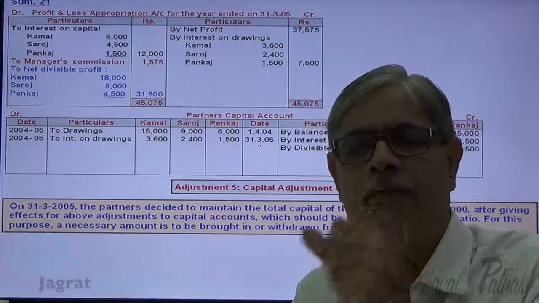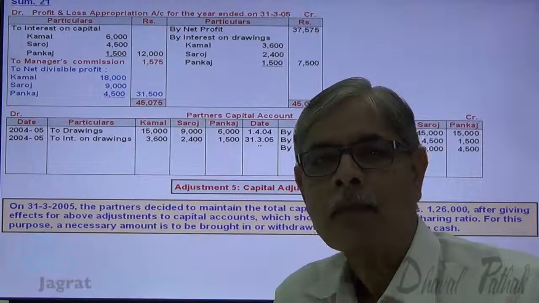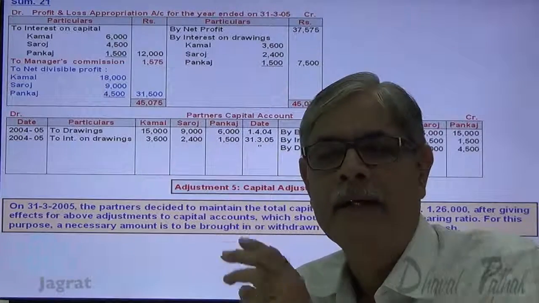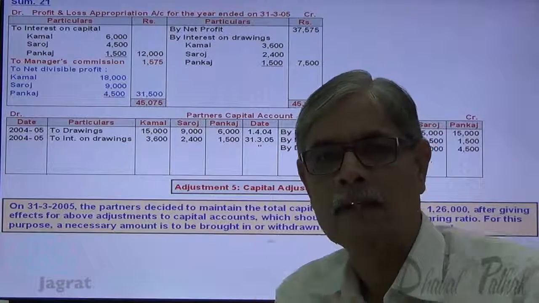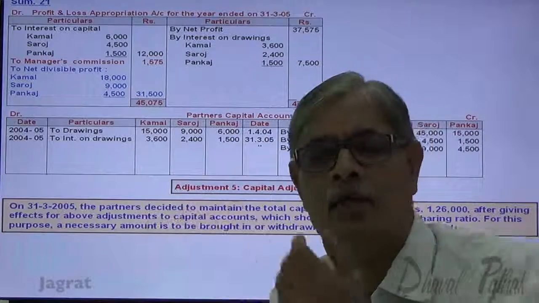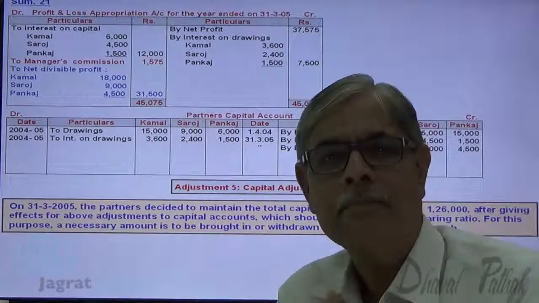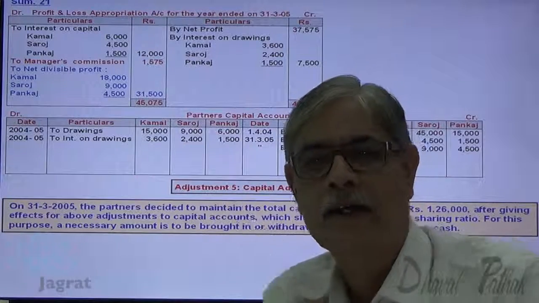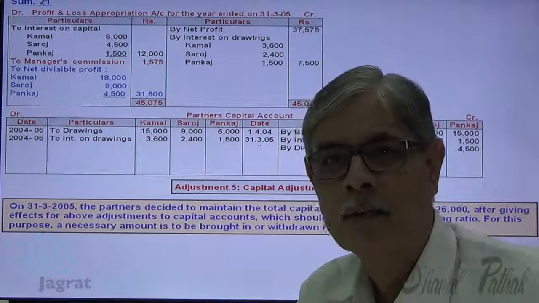So, to give the effect of this capital adjustment, we are required to work out first of all how much capital is required to be maintained, or how much capital should be there, and what the actual capital is. If the actual capital is less than required, partner has to bring cash. And if the existing capital is more than the required capital, partner will withdraw the cash so as to maintain the capital in the profit sharing ratio. So let us prepare a working note for that. Observe it.